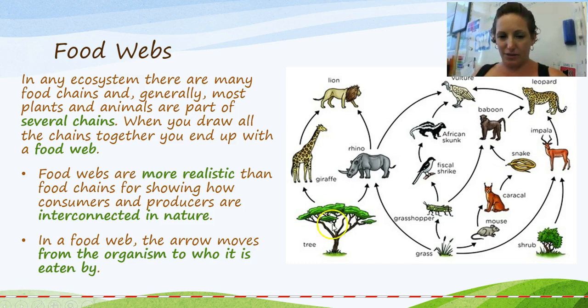Okay, so let's have a look. The tree is eaten by the giraffe, and the giraffe is eaten by the lion. The grass is eaten by the mouse, which is eaten by the caracal, and the caracal is eaten by the snake, which is eaten by the baboon, which is eaten by the leopard.